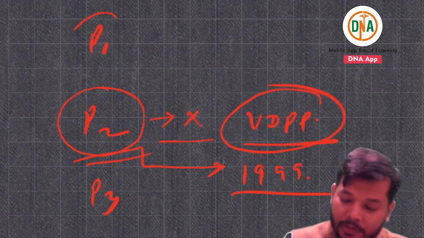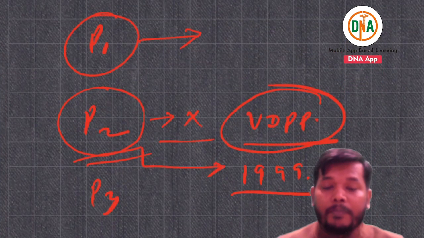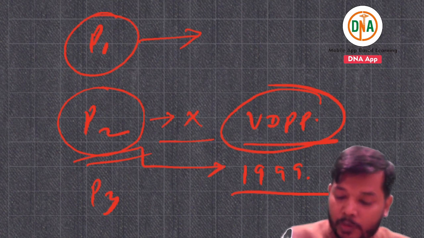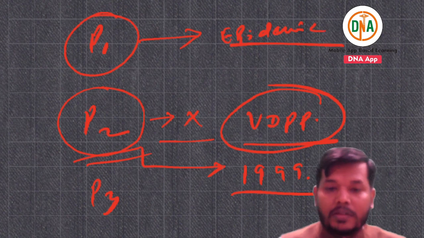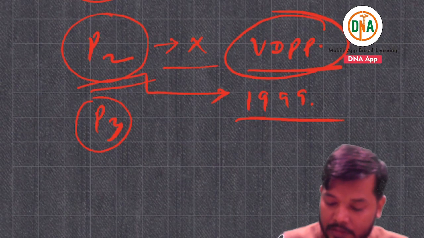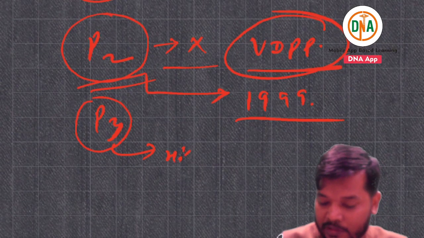What about P1? The wild variety of P1 is responsible for epidemics, and P3 is highly immunogenic.